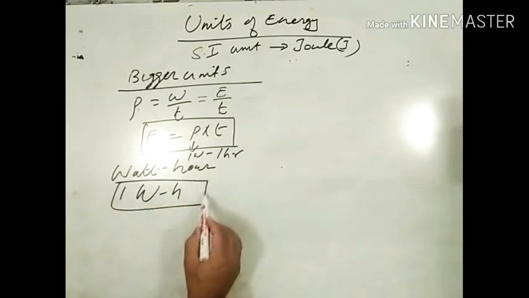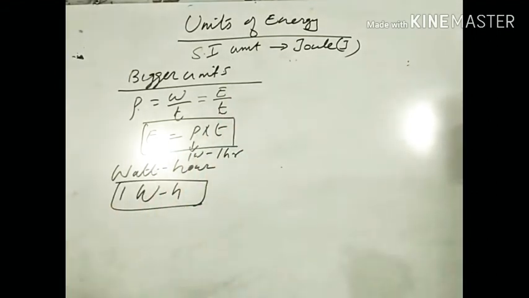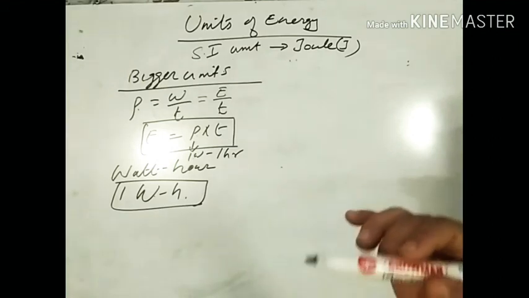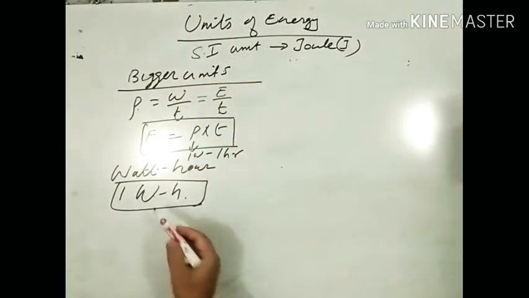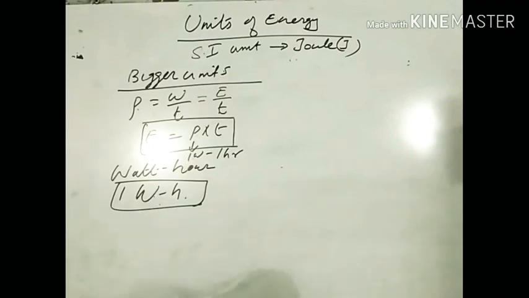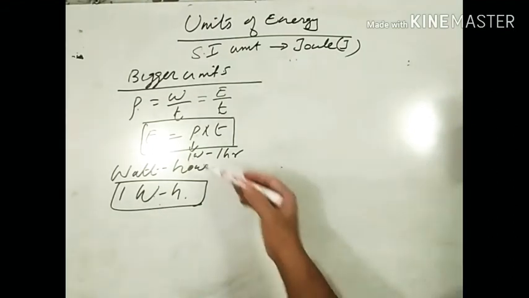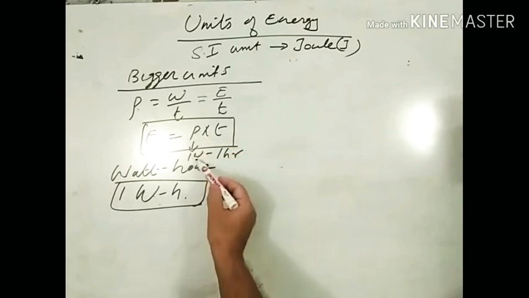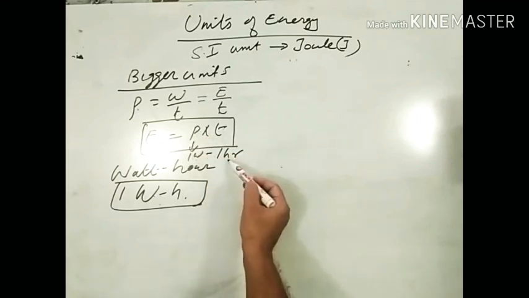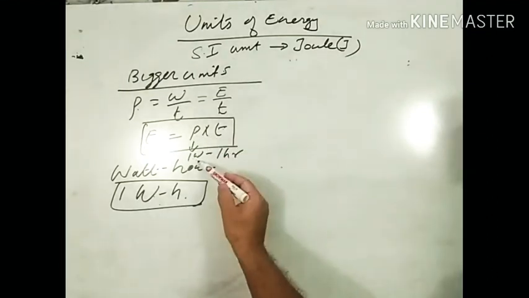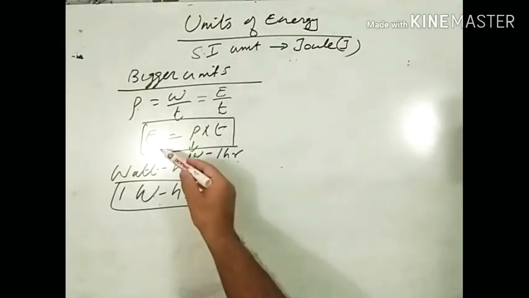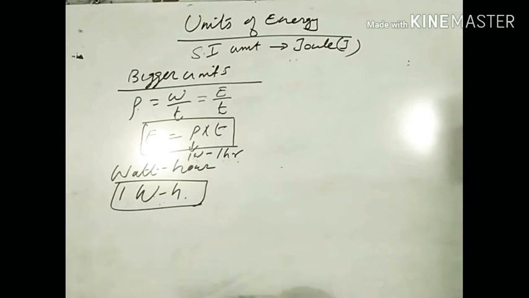So one bigger unit of energy is watt hour. Watt hour is not the unit of power. The unit of power is watt, but watt hour is a bigger unit of energy. From the formula, power 1 watt multiplied by time 1 hour: when a source of power 1 watt is used for 1 hour, the energy consumed is said to be 1 watt hour.